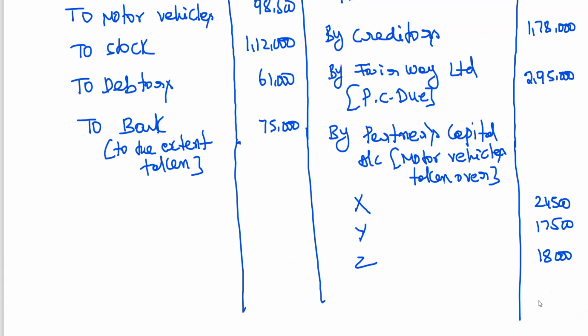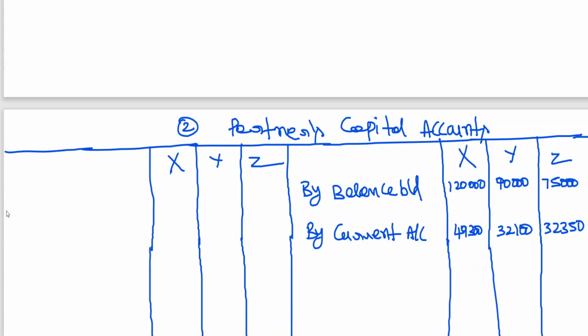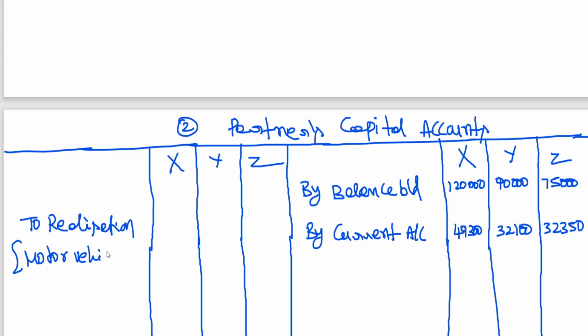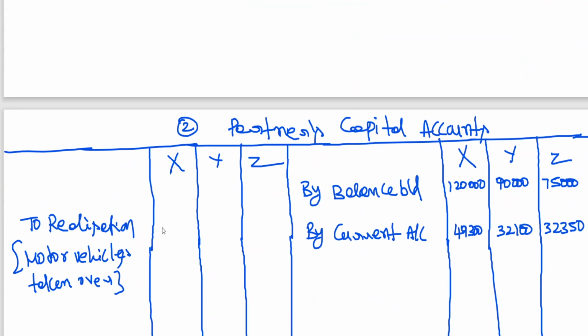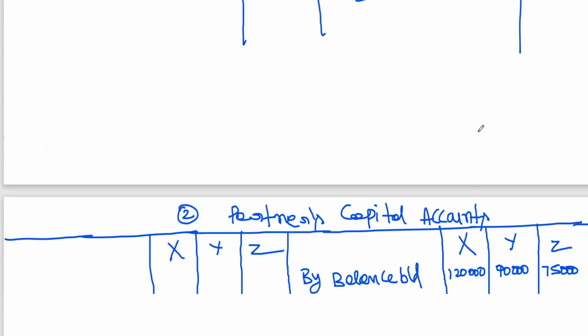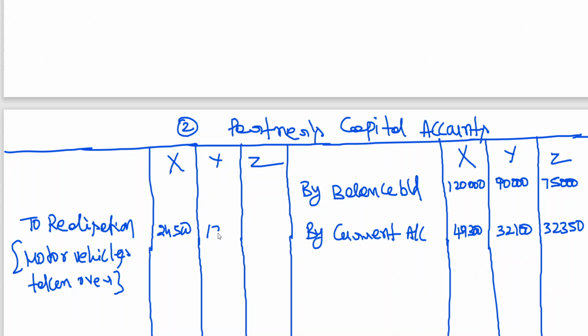Okay, now this XYZ will be written to the realization account, motor vehicles taken over: 24,500, 17,500, 18,000.